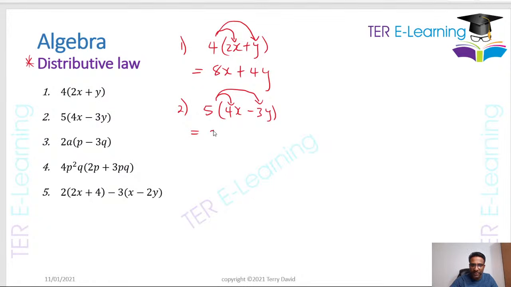Right, so 5 fours, that's going to give me 20x. And then 5 multiplied by minus 3y, that's going to give me minus 15y. Right? And that's my answer there.